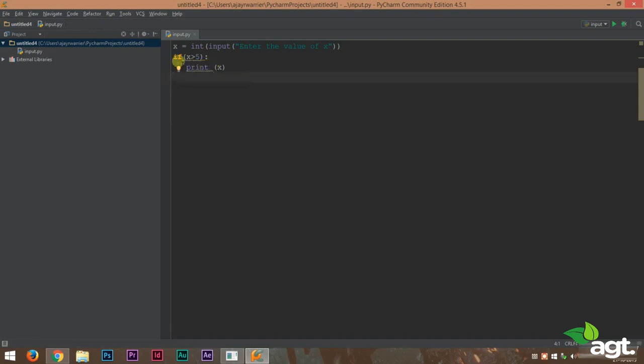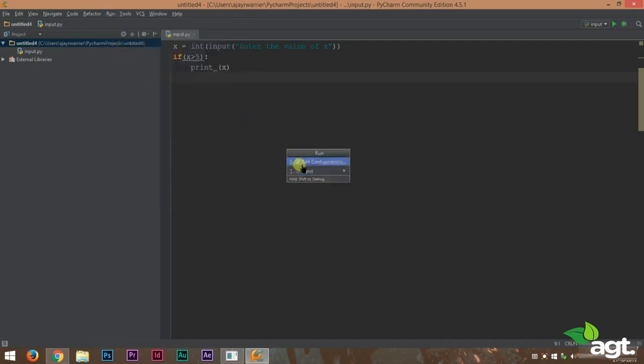So in order to use the if statement, we use the if keyword followed by the brackets. Inside the brackets, we provide a condition. In this case, it is x greater than 5. And if that condition is true, we will print the value of x. And to identify which part of code is inside the if statement, we separate the statements inside the if using a tab button. That is, we'll add a tab space. Now you can easily understand which part of the code is inside the if statement and which part is outside the if statement.